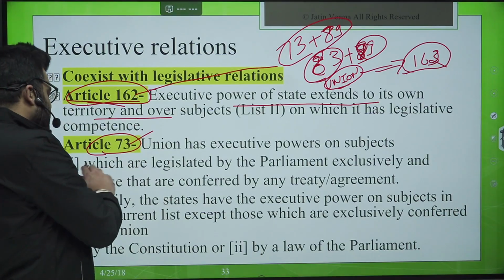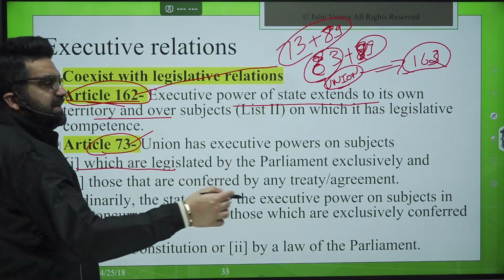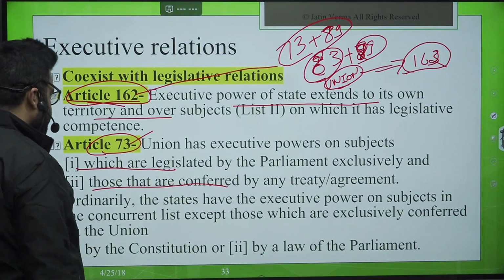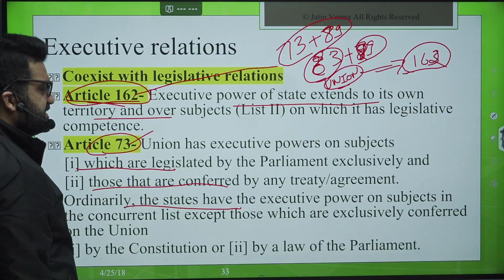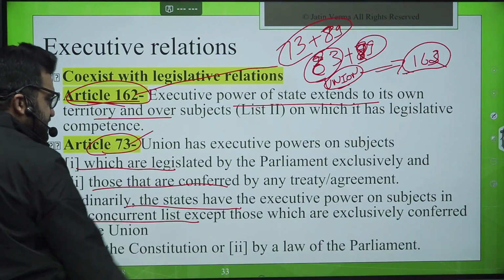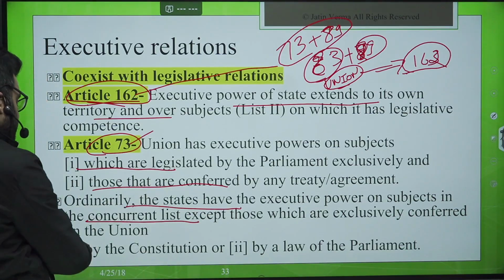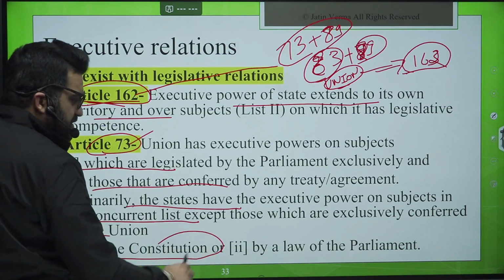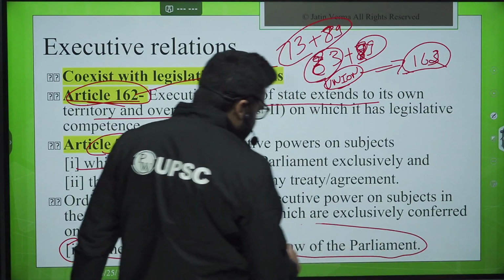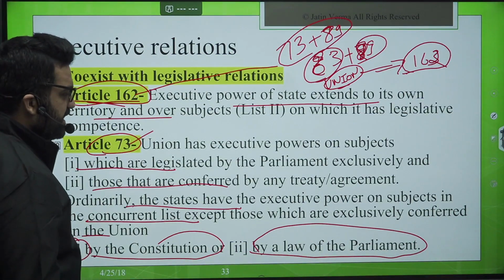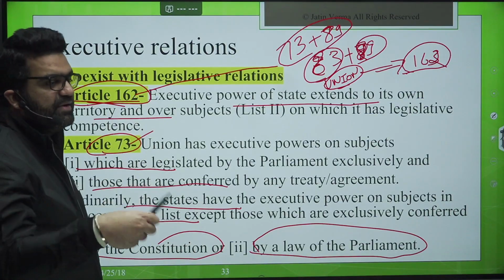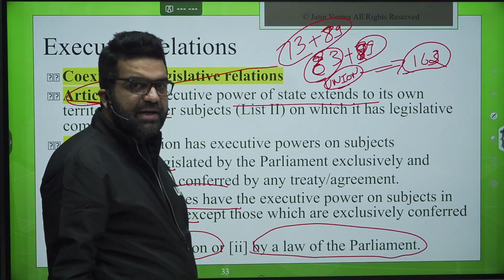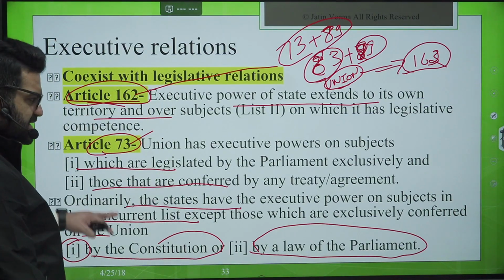Union has executive powers on the subjects on which the parliament can legislate. Done. Those that are conferred by any treaty or agreement. Ordinarily, the states have the executive power on subjects in the concurrent list, except those which are exclusively conferred on the union, either by the constitution or by a law of the parliament. If a law of the parliament has already been enacted and that law says that the central government alone will be able to deal with that matter, for example, terrorism.